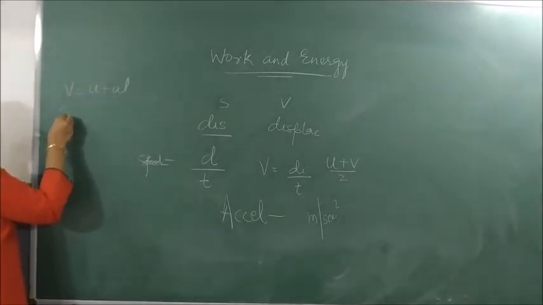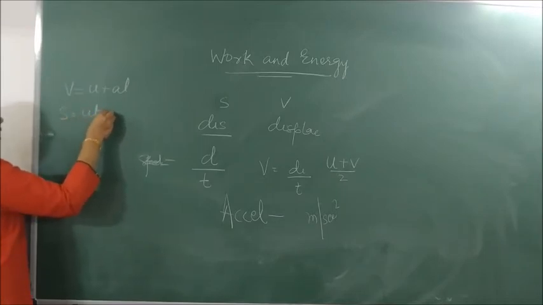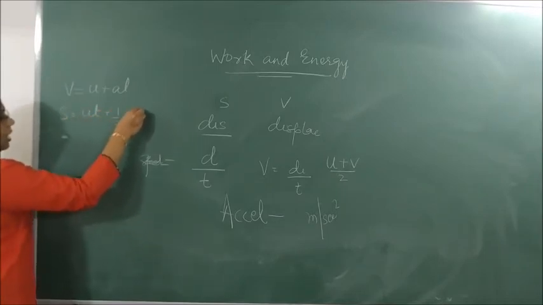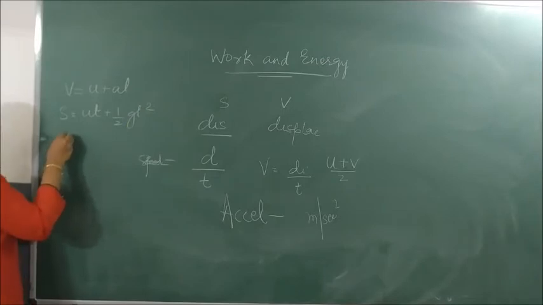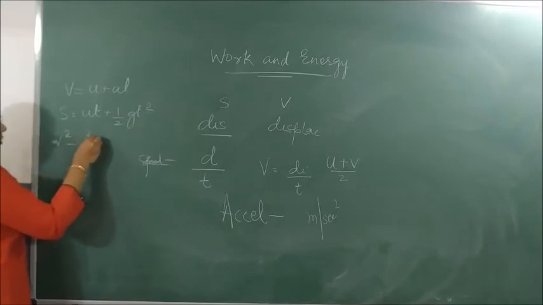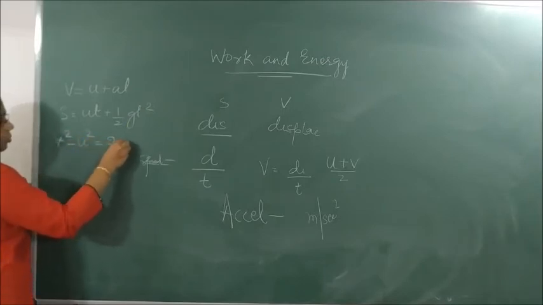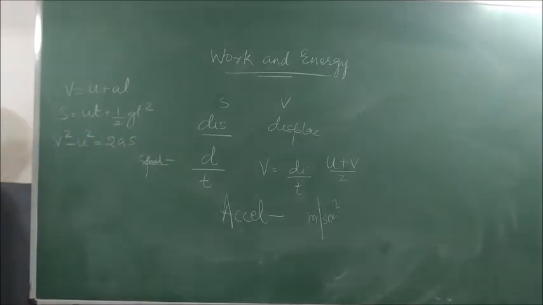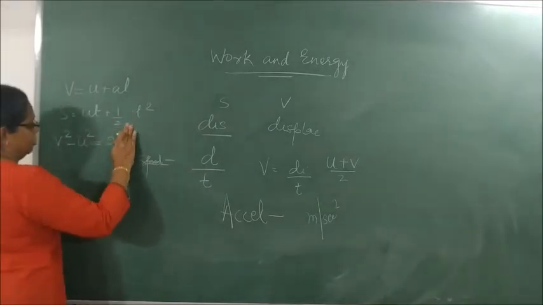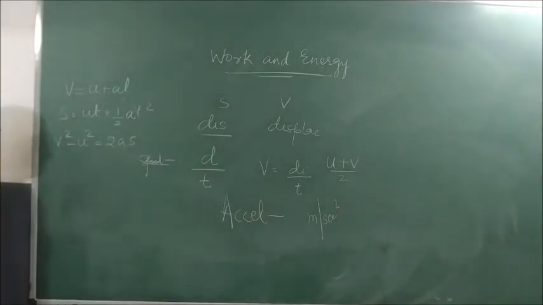S is equal to ut plus half at square. And V square minus U square is equal to 2as. These are the three equations of motion.